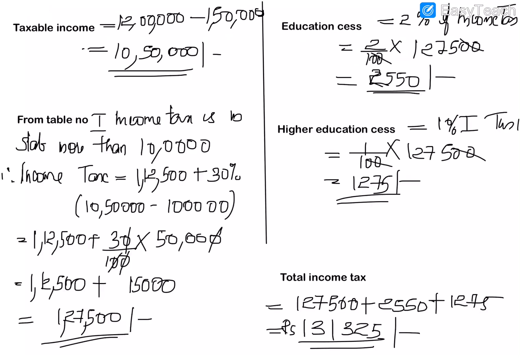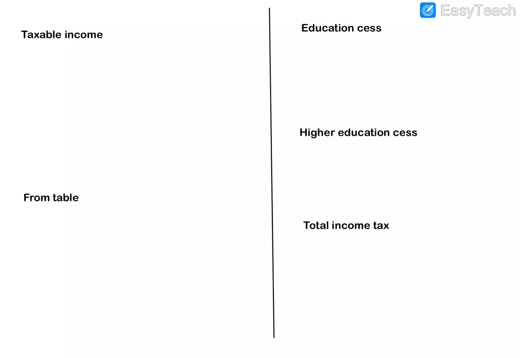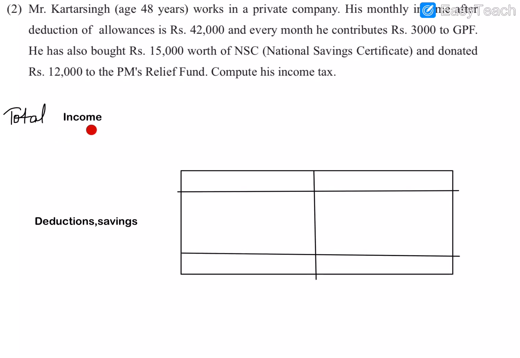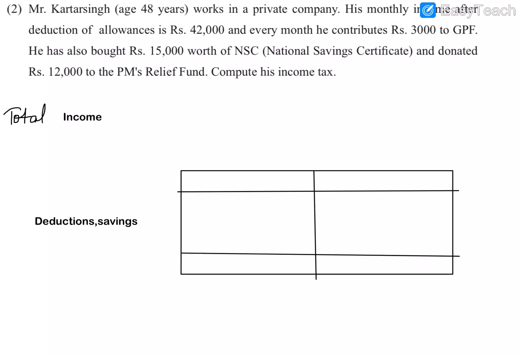So we have to follow the same steps as in the last problem. First we will have to write the total income, then the deductions and savings we will have to add, and we will have to find the taxable income. That means we will have to add this amount, and we will have to subtract it from the total income. Then we will have to find according to his age which table he belongs to. Then we can calculate the income tax of that person, then educational cess, then finally we will get the actual total income tax amount he is payable.